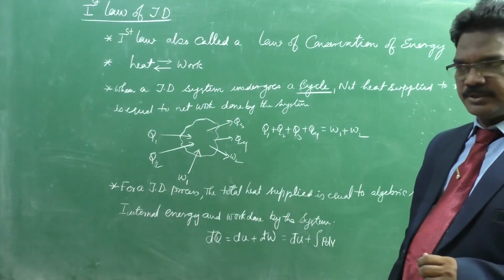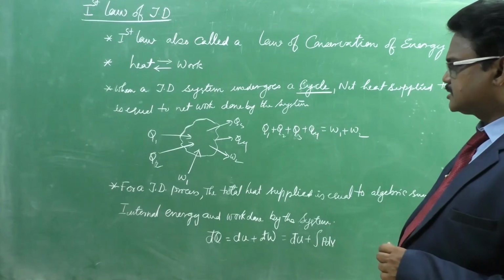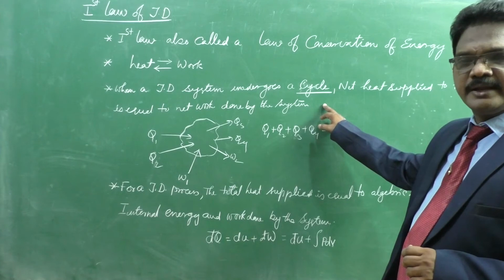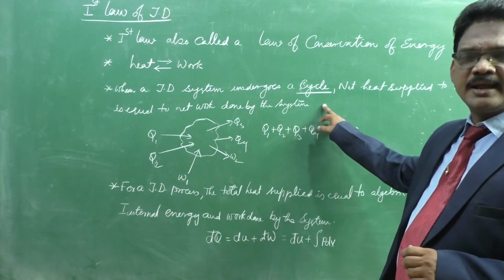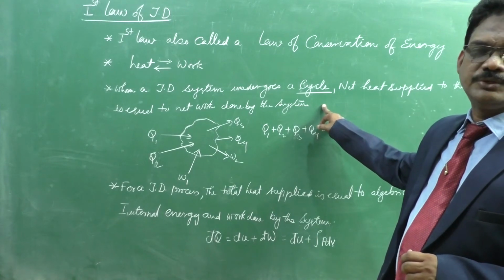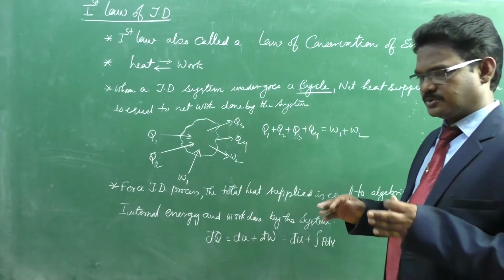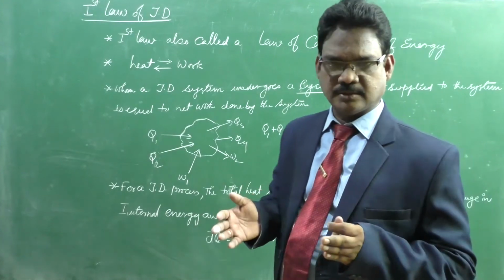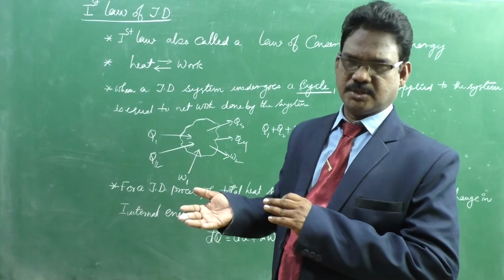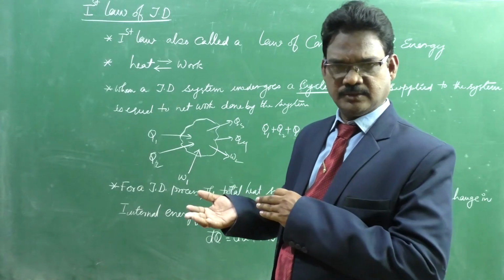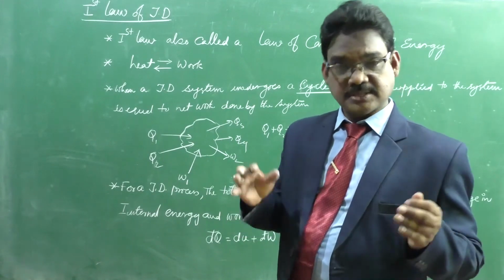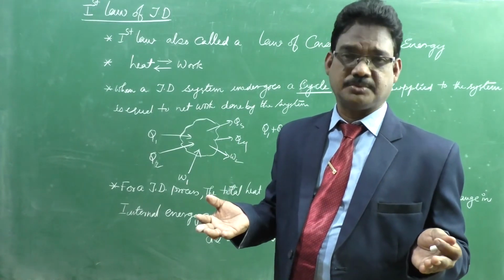That means when a thermodynamic system undergoes a cycle, the net change in internal energy is equal to 0. The system goes through process 1 and some internal energy changes, then process 2, some internal energy changes, then 3, then 4, and then it comes back to the initial condition. So the change in internal energy becomes 0.